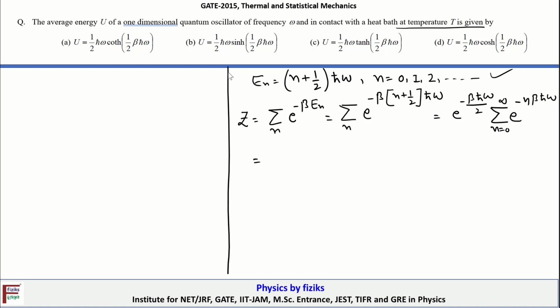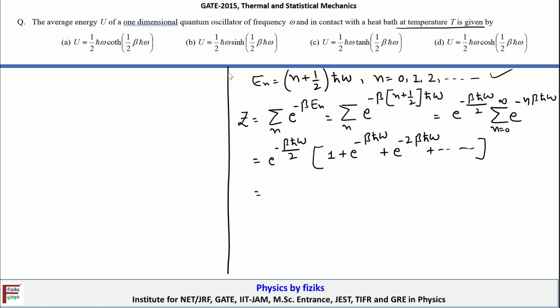Okay, so that means this is equal to exponential minus beta h cut omega by 2 into, when n is equal to 0, 1, plus exponential minus beta h cut omega, plus exponential minus 2 beta h cut omega, plus so on.